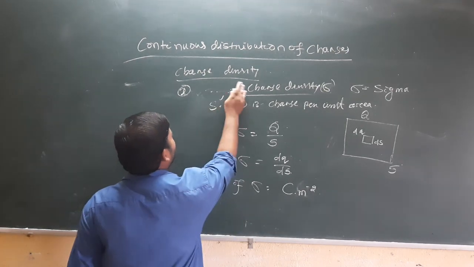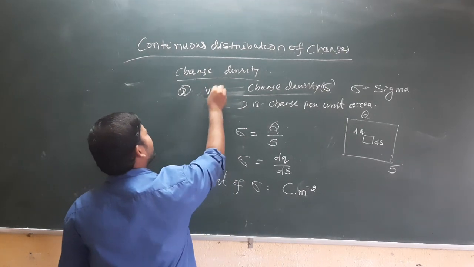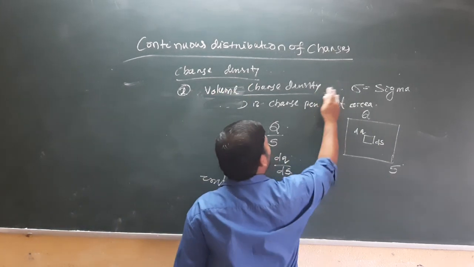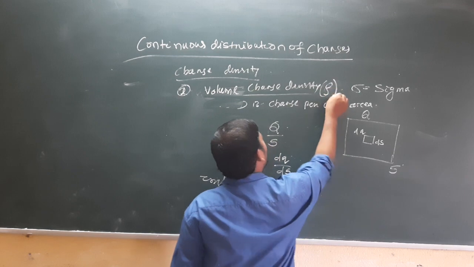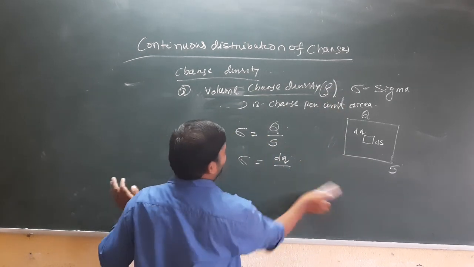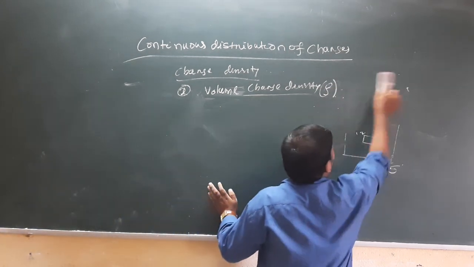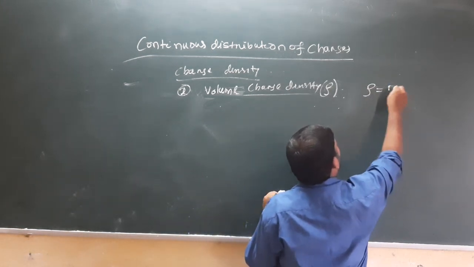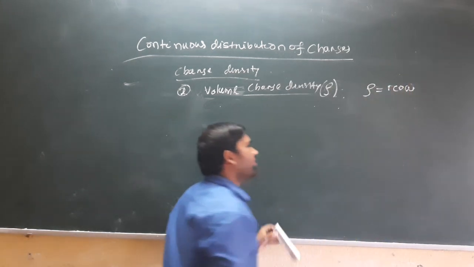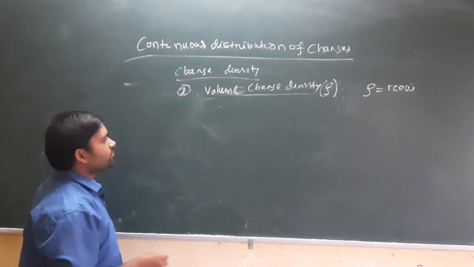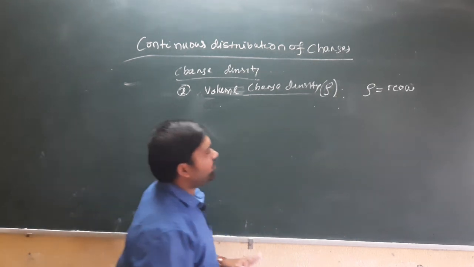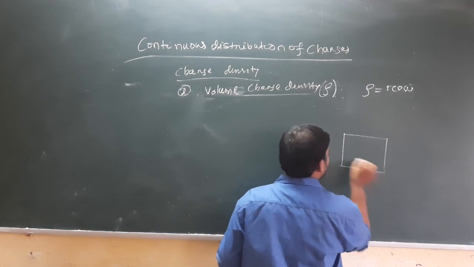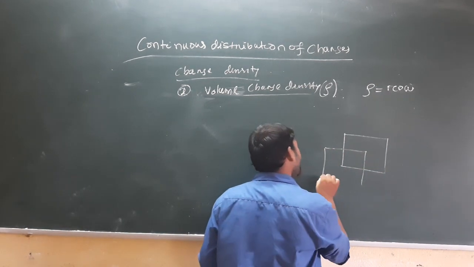Third thing is volume charge density, and volume charge density is represented as rho. When we consider a volume charge density, that means distribution of charges over an entire volume element.